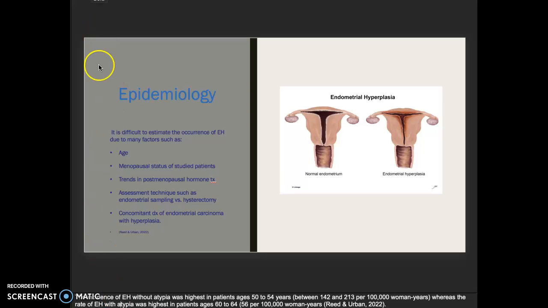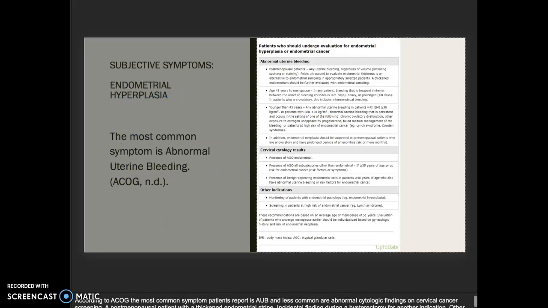The epidemiology is difficult to estimate the occurrence of EH due to many factors such as age, menopausal status of studied patients, trends in menopausal hormone treatment, assessment techniques such as endometrial sampling versus hysterectomy, and concomitant disease of endometrial carcinoma with hyperplasia.